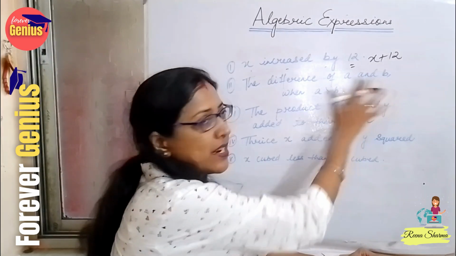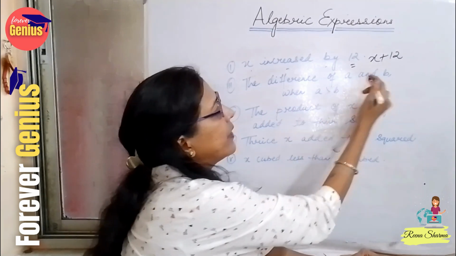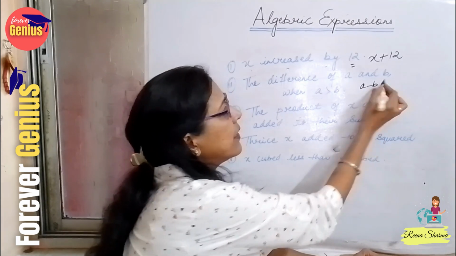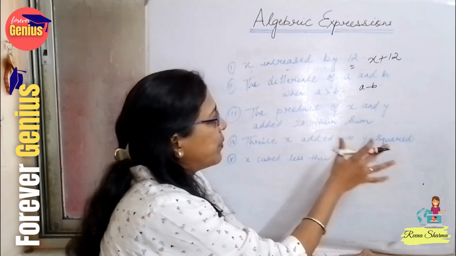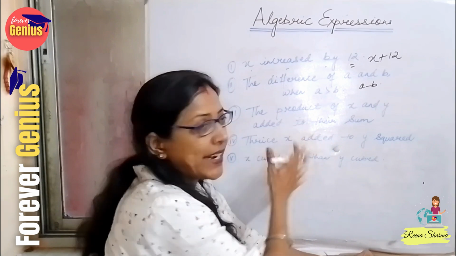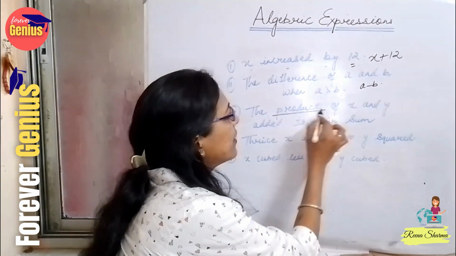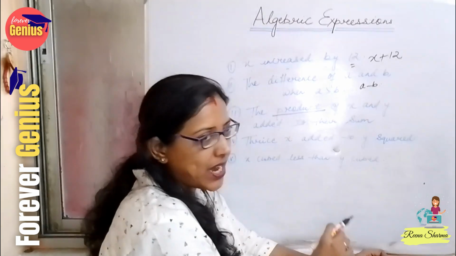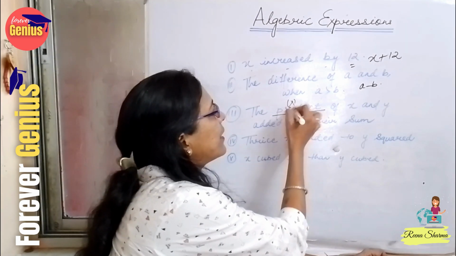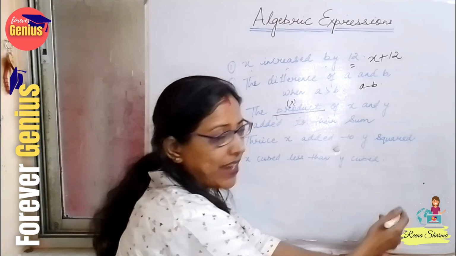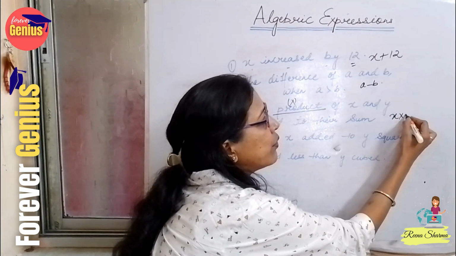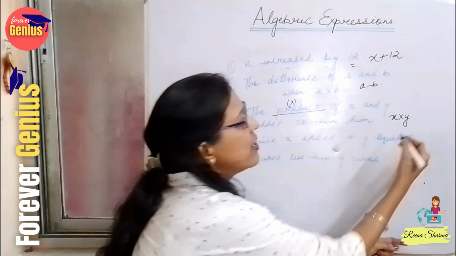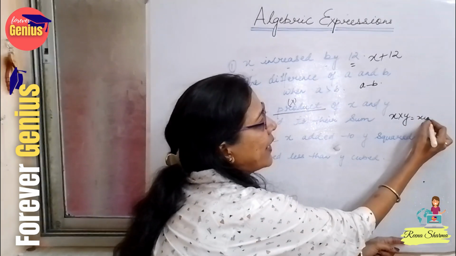The difference of a and b when a is greater than b means a minus b. You have to just write a minus b. The product of x and y added to their sum. What is the meaning of product? Product means multiplication. So the product of x and y is x into y. In algebra, we simply write xy.